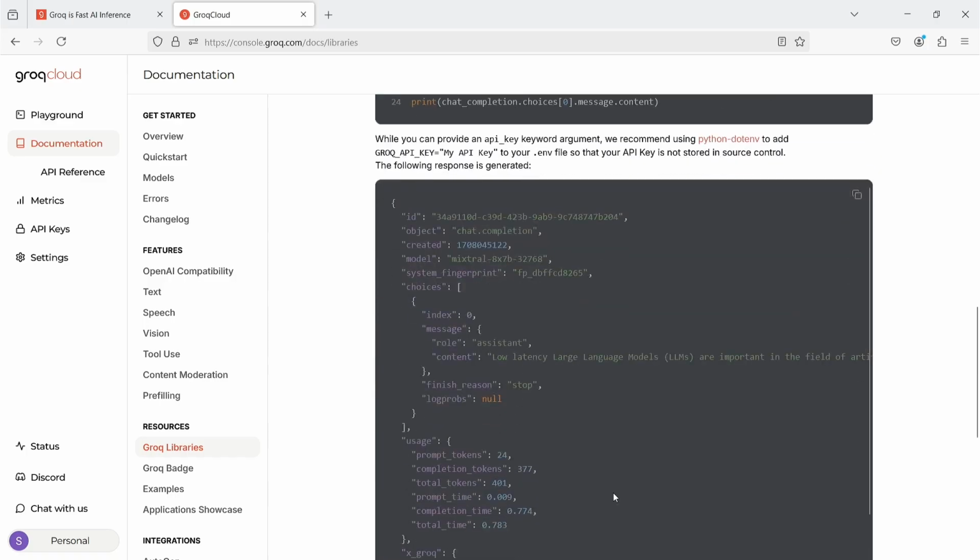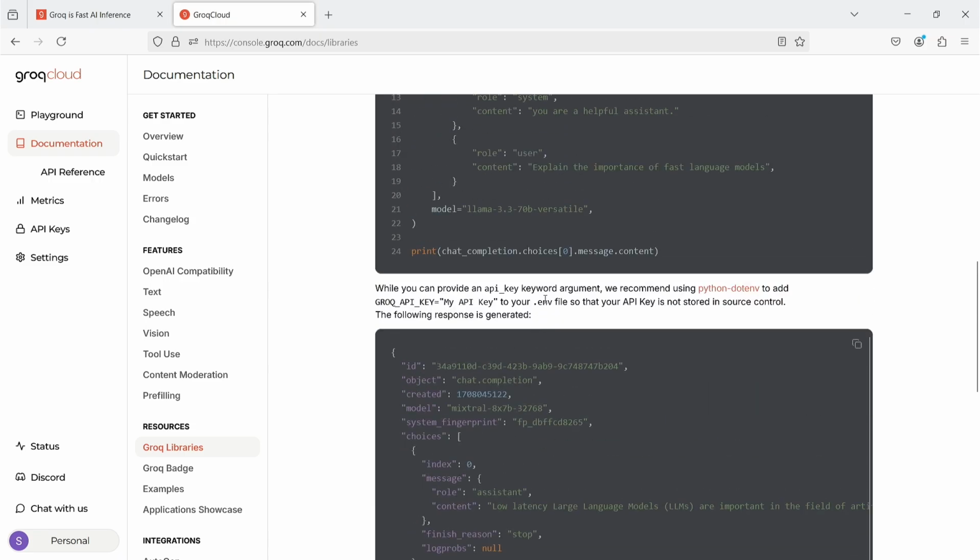It's worth noting the data format. The content of the message is encapsulated in an object here. We have a choices array, and then the message object. That's why the message is printed in such a complex way.